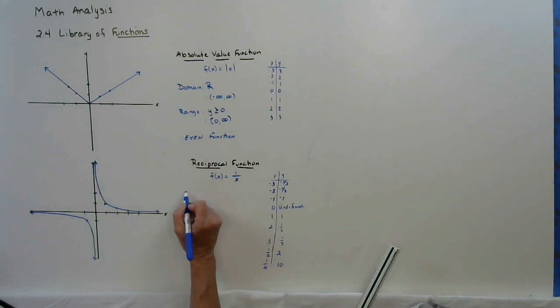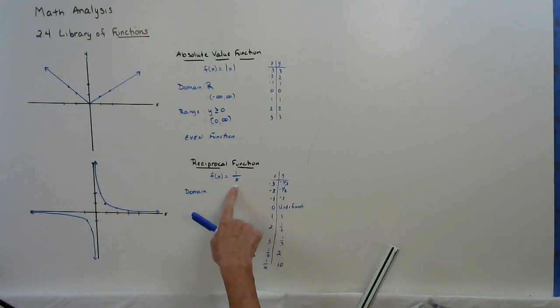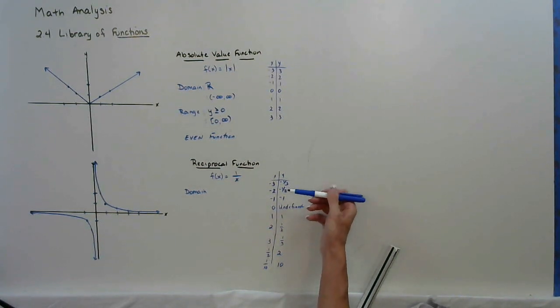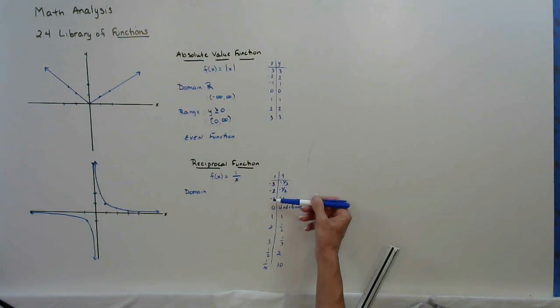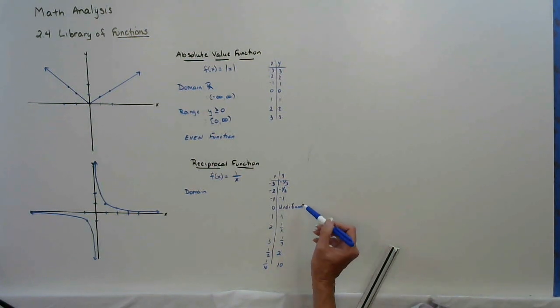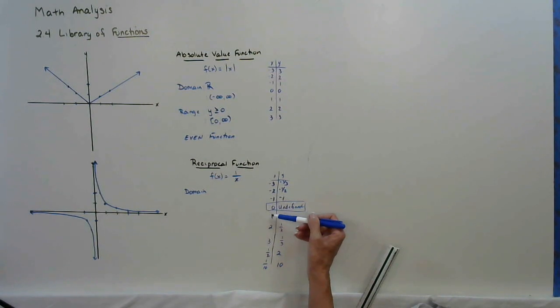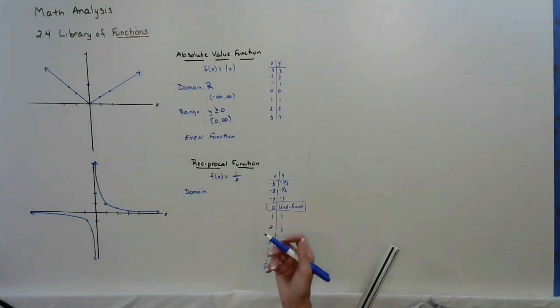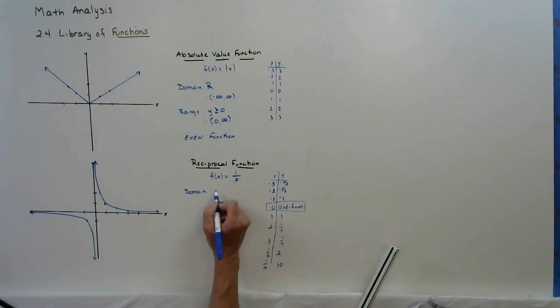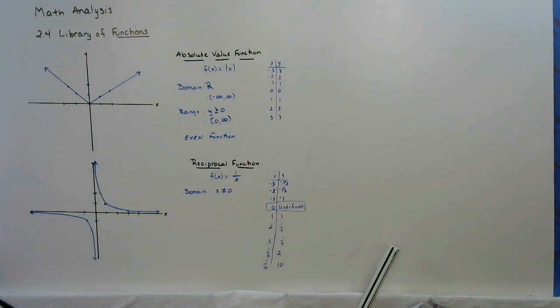So let's start. Now you guys, we've done domains of fractions before. We did this in chapter 2 early on. Okay? We looked at domains. So we can also look and say, well, I can see that my x values are negative, negative, negative. At 0, however, it's undefined. So x cannot be 0, but it looks like it could be anything negative, anything positive. So I would say it's all real numbers except for 0.